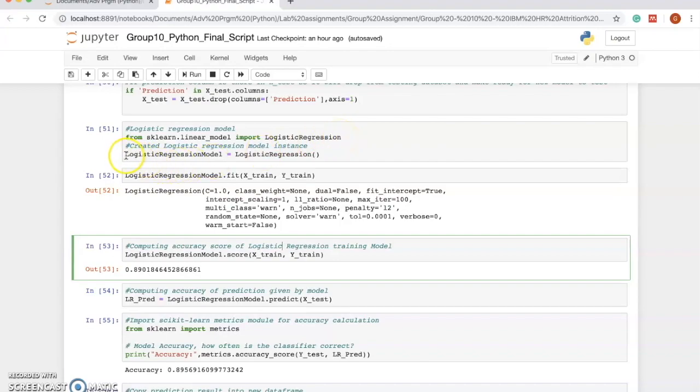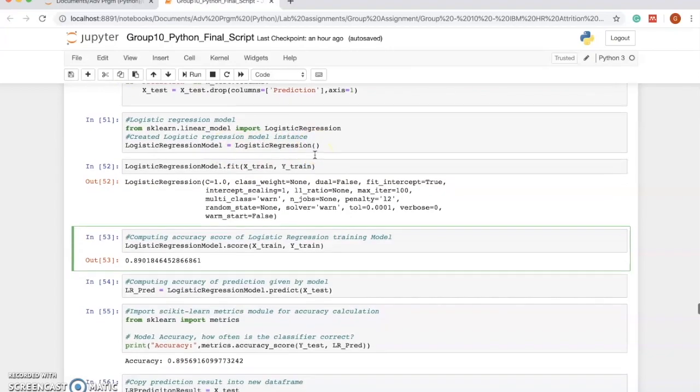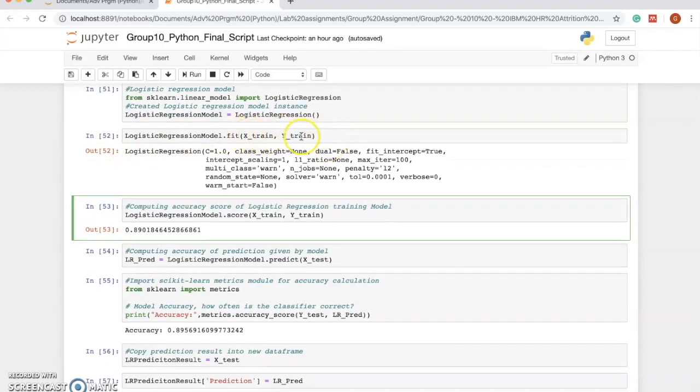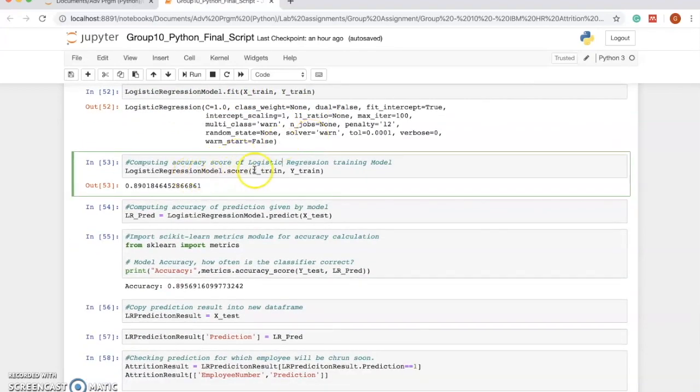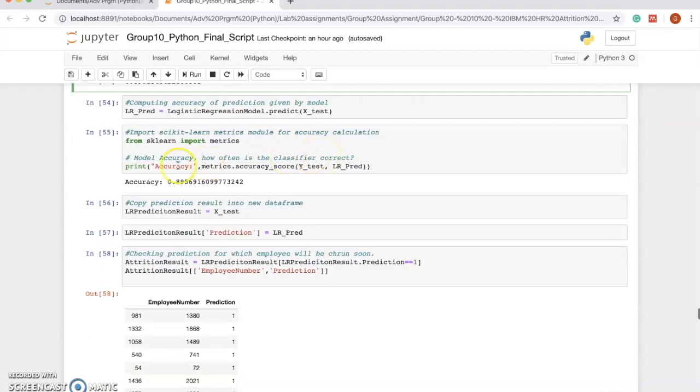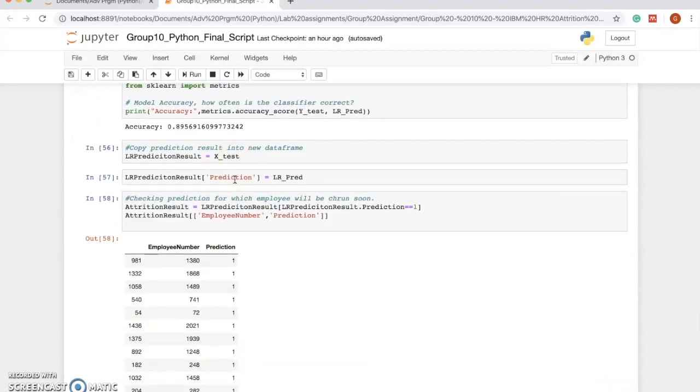Now we create an instance of the logistic regression model using the logistic regression class in that library. We are training that logistic regression model using the 70% training dataset. After fitting the training dataset in the model, we check the accuracy for the training dataset, which in this case is 89%. We are predicting the iteration for the test dataset. We can see that the accuracy for the test dataset is almost 90%, which is more than the random forest.